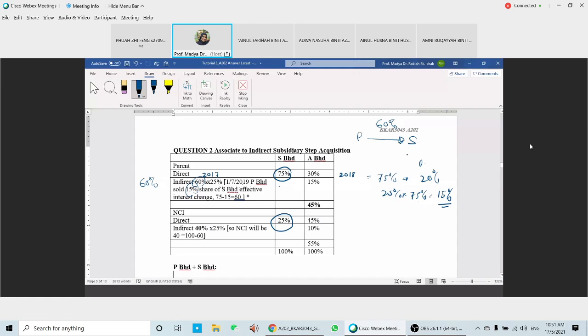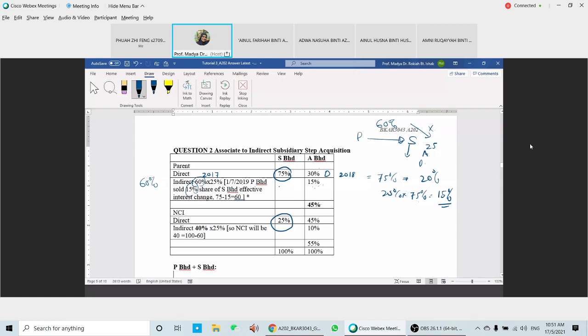Then S acquired another 25% of A. So indirectly, the parents have another 15%, 60% times 25%. So the direct interest that the parent has is 30% in A, plus indirect 15%, so they have a total of 45%.